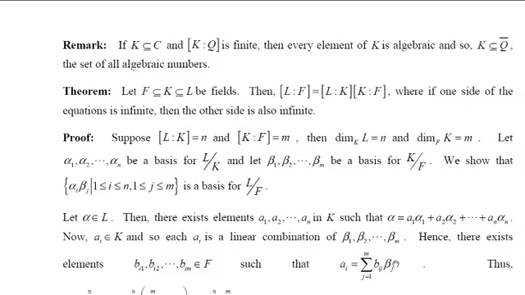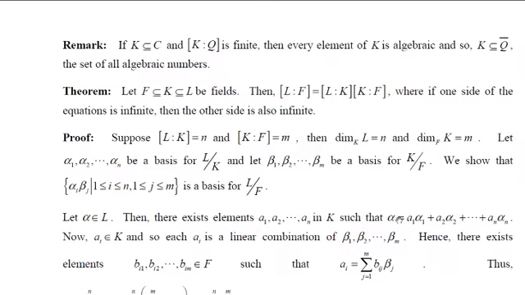For example, if you take i equal to 1, then a1 will be the linear combination b11 beta 1 plus b12 beta 2 plus etc. up to b1m beta m. In the same way, you can write all the coefficients a1 to an.